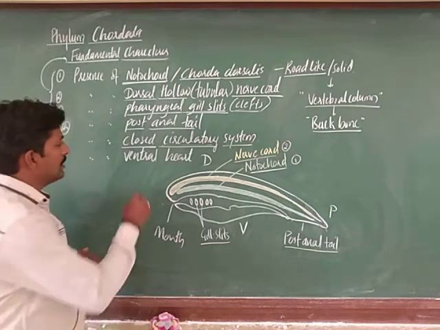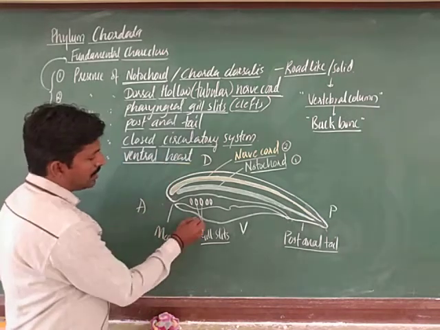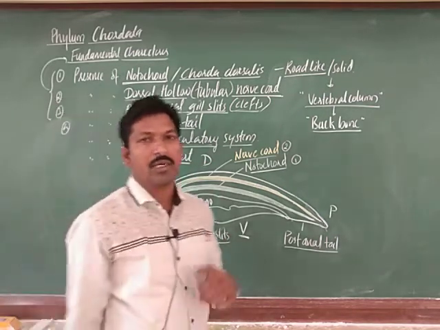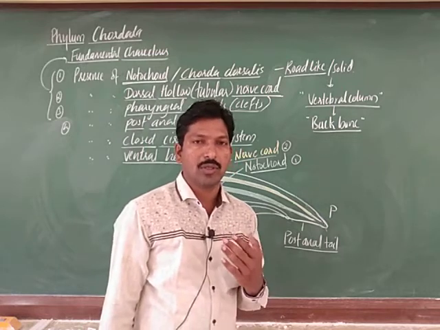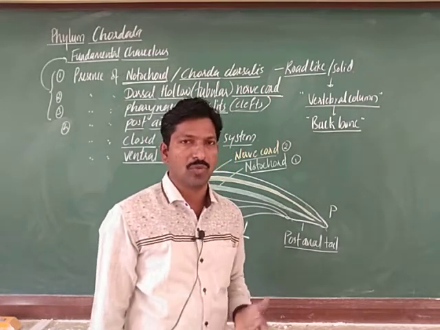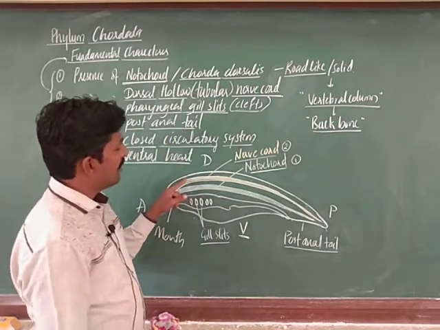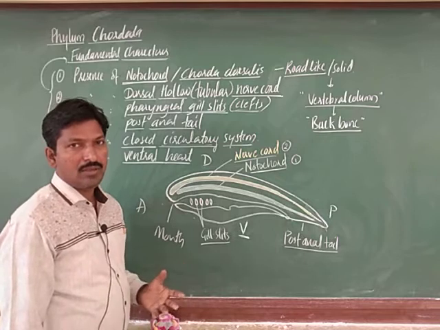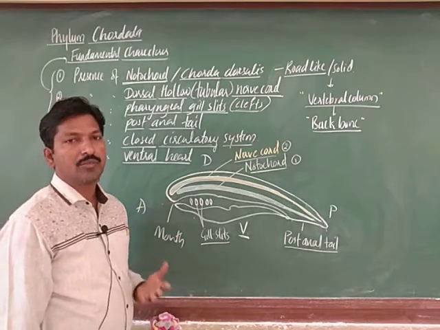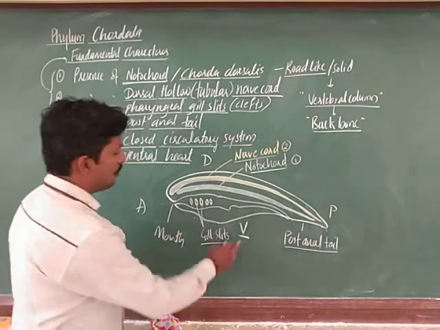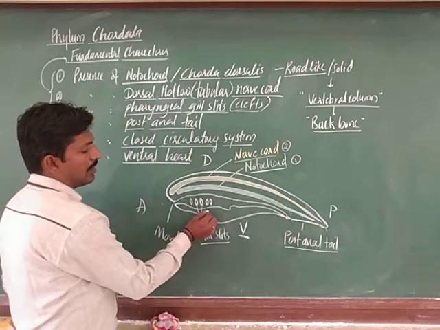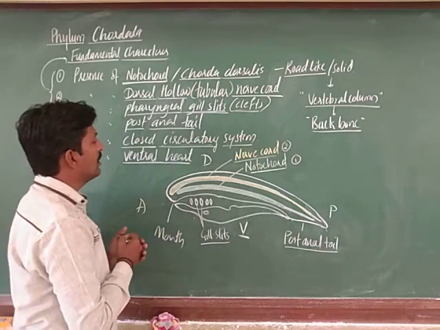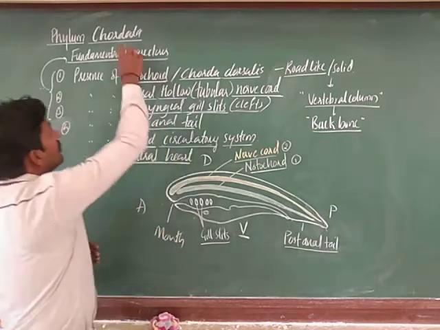Next one is the presence of a ventral heart. The heart is on the ventral side, not on the dorsal side, which we may observe as a dorsal heart in some non-chordates, like in phylum Arthropoda, right. There the heart pumps the blood into the body cavity, the hemocoel. You have already studied that in previous videos, right. So the presence of the heart on the ventral side is also one of the important features of Chordata.